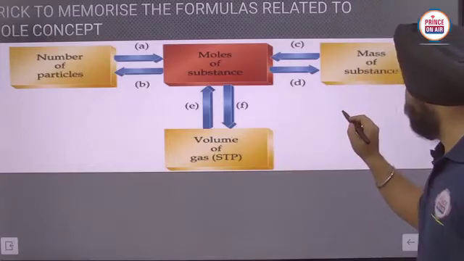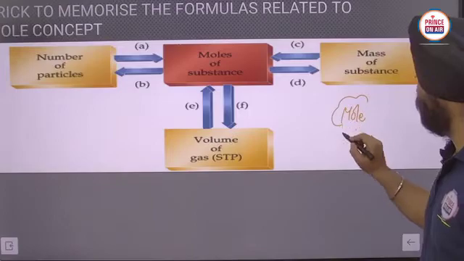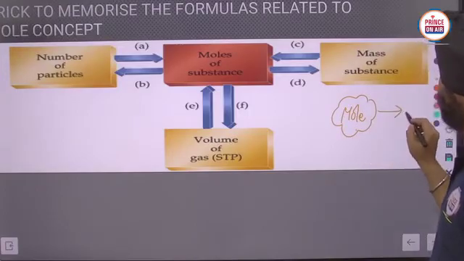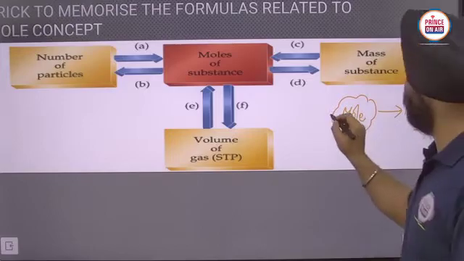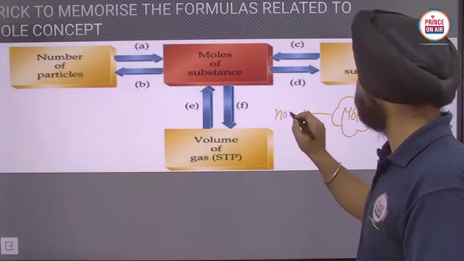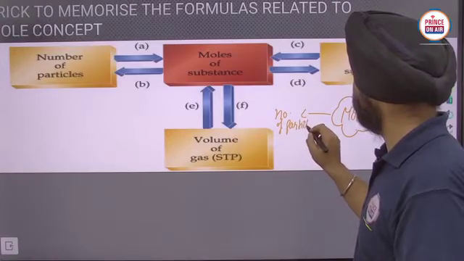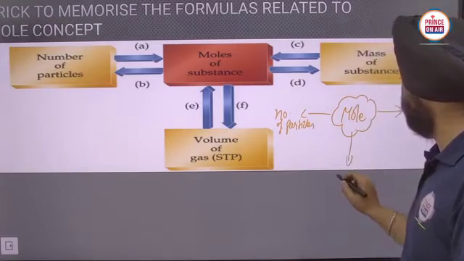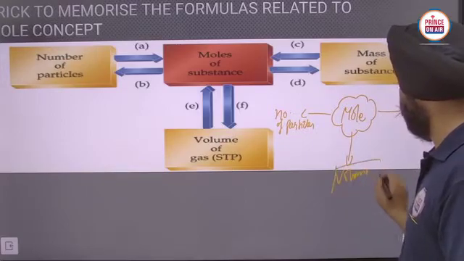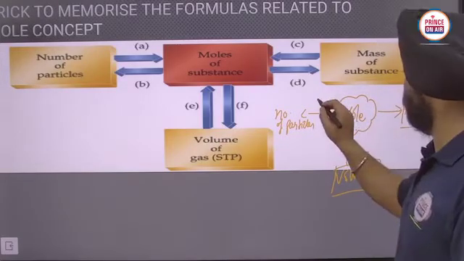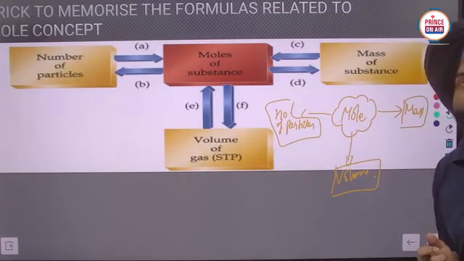Firstly, what you have to do here is, at the center, make mole. Here, mass. Here, number of particles, and here, volume. Clear?